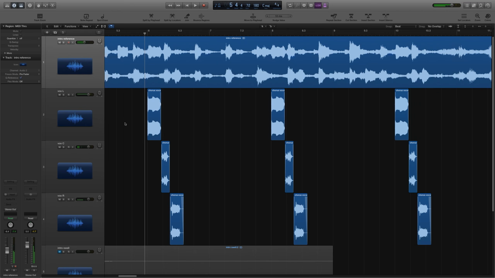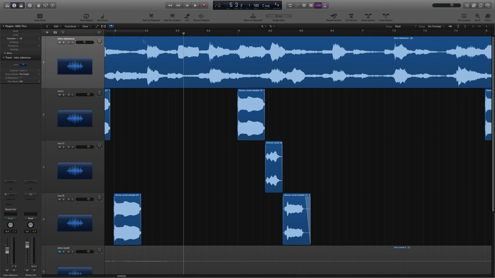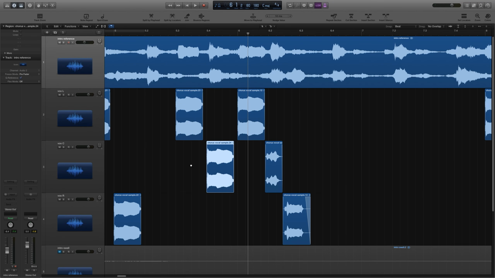Now we haven't created all those little pitchy chipmunky effects yet, which we'll get to. I'm just trying to get everything in place at this point. So it looks like 5.3 and 5.4, we've got them as well. Let's just listen for the channels. Sounds like left and then center this time. So let's pull that one over there. Pull that one there.